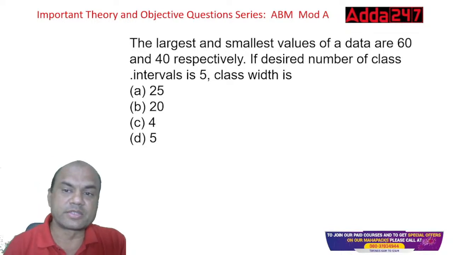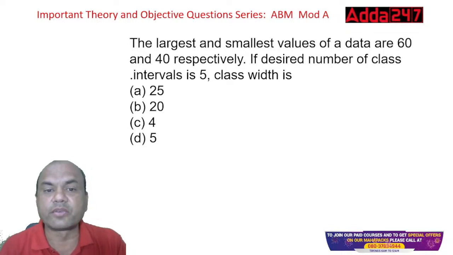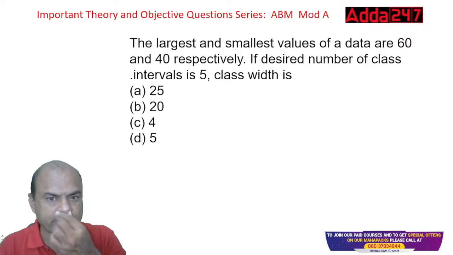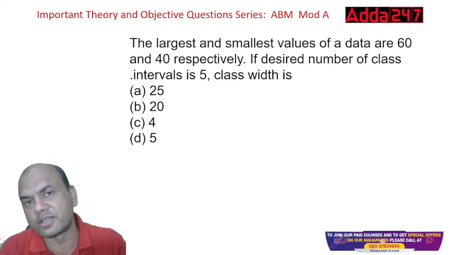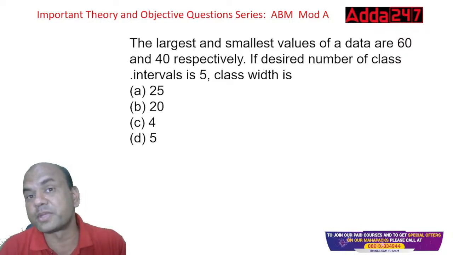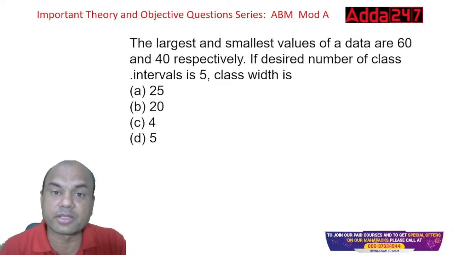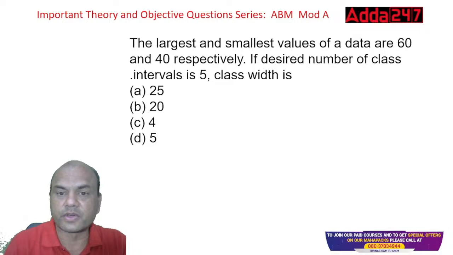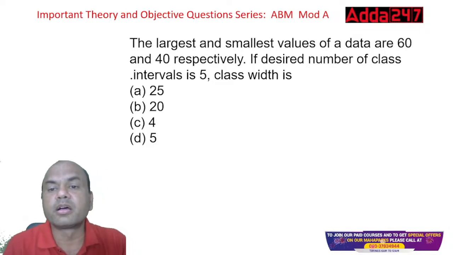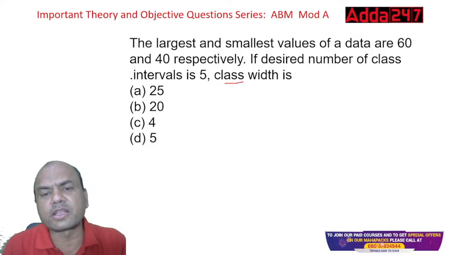The largest and the smallest value of a data are 60 and 40 respectively. If the desired number of class intervals is 5, find the class width. This is a separate question, from chapter number 3, module A. So class width is required. How to find out the class width?